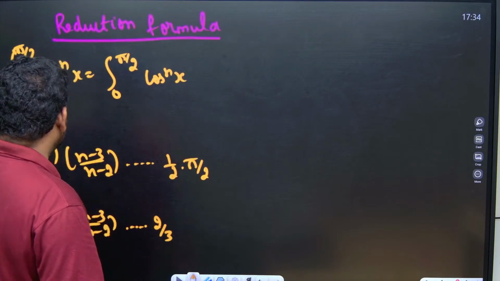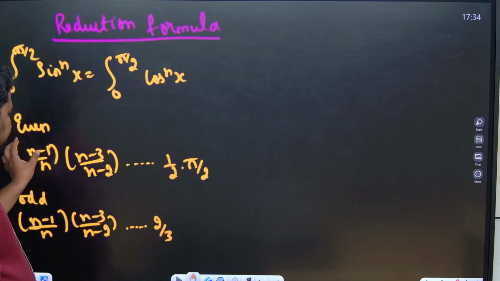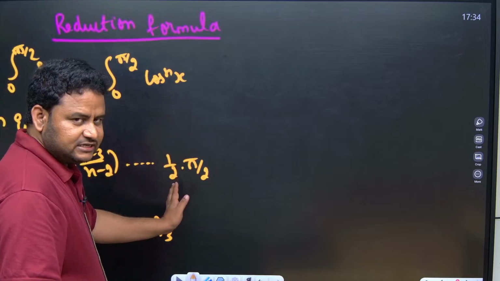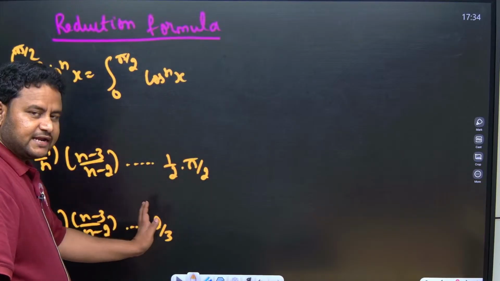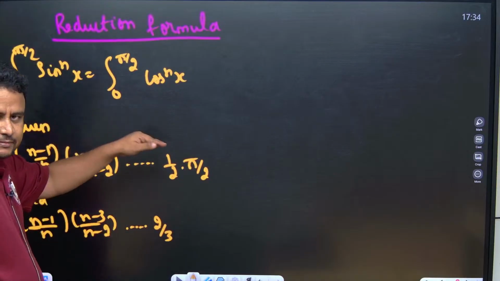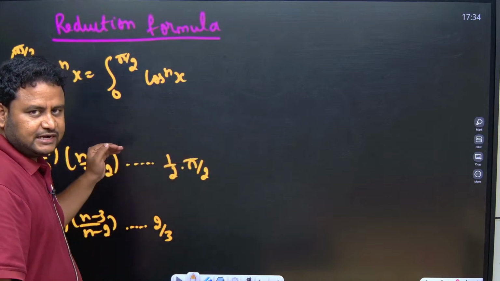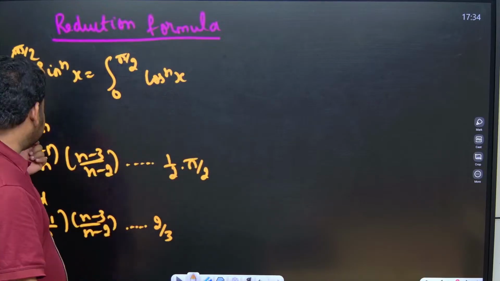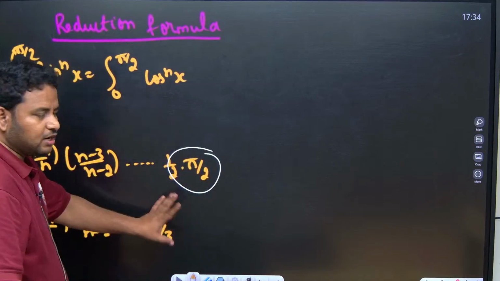If n is even, you write n in the denominator, and in the numerator you reduce by 1. Similarly, then you reduce by 2, and you continue up to where it ends. If the numerator is an even number, you write the previous even number till you get the least even number. If it is odd, you write the previous odd number till you get the least odd number. But if n is even, you will multiply by pi by 2, very important. If n is odd, you will not multiply by pi by 2.